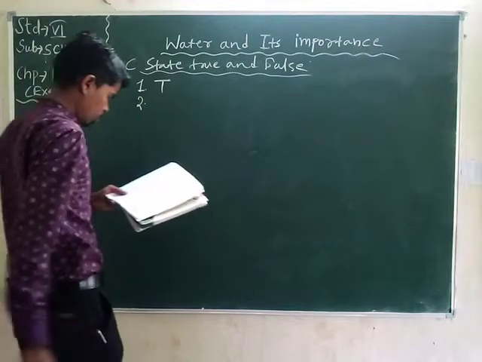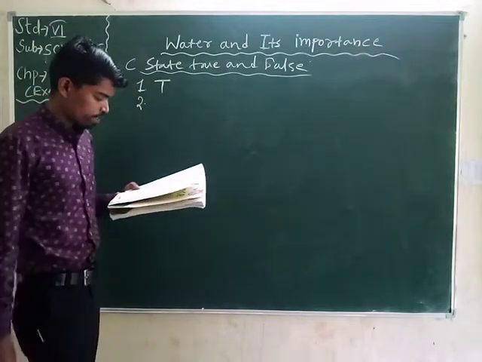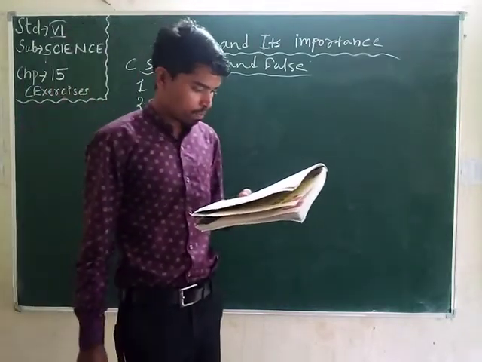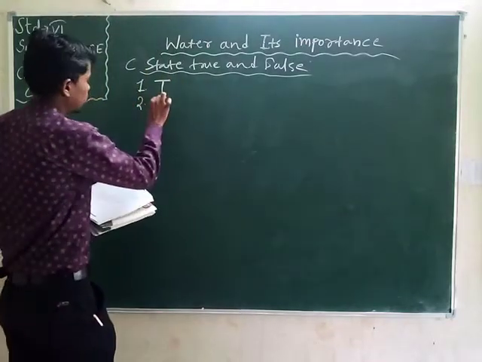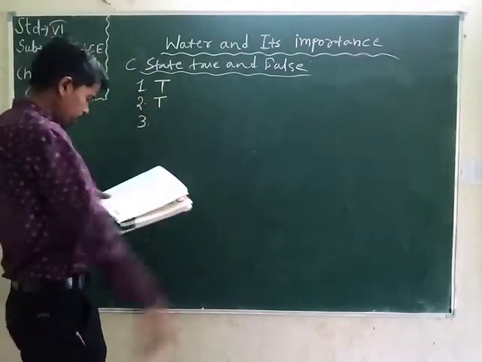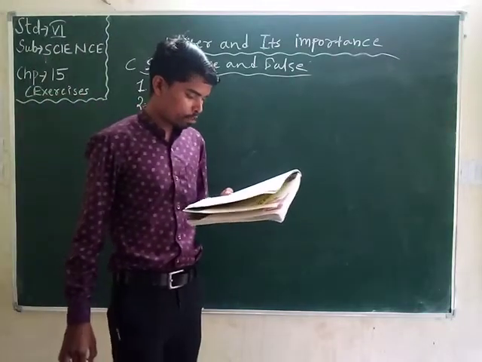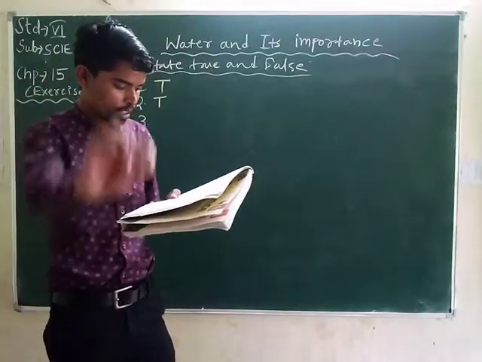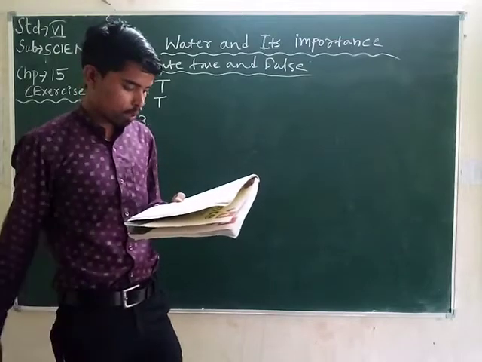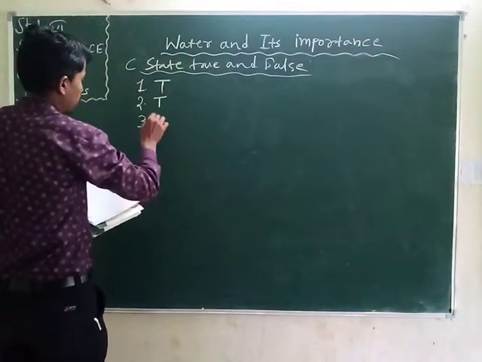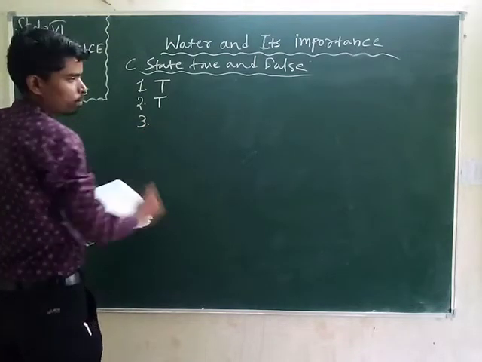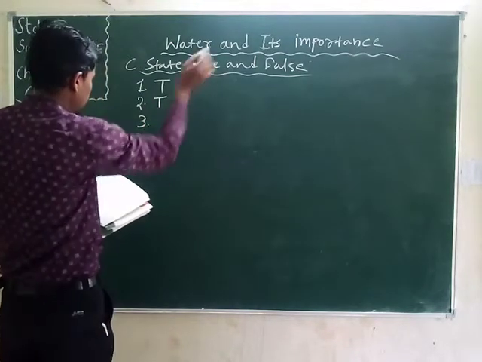Number 2, building dams prevents floods and drought. Yes, this is also a true statement. Number 3, several tiny droplets come together to form a cloud. Yes, the vapor converts by the process of condensation and forms the cloud.